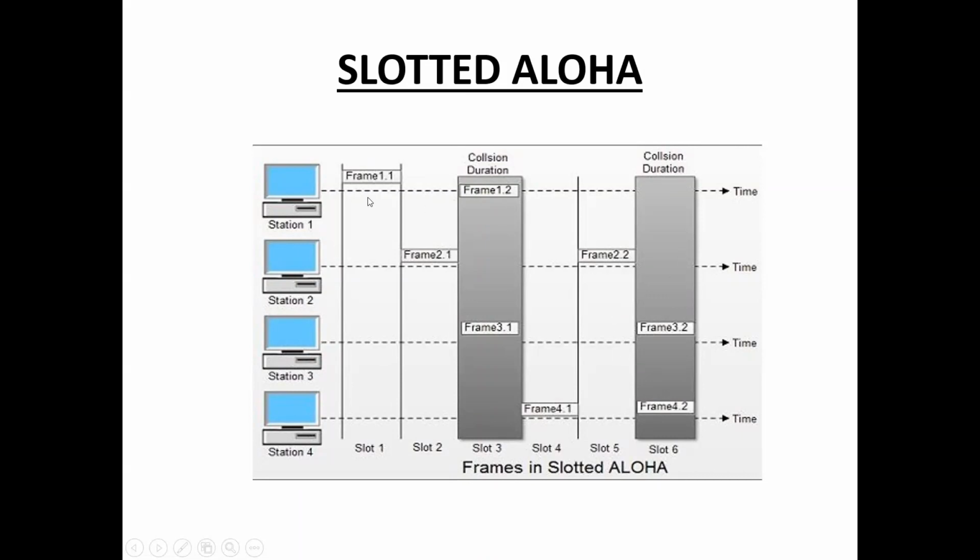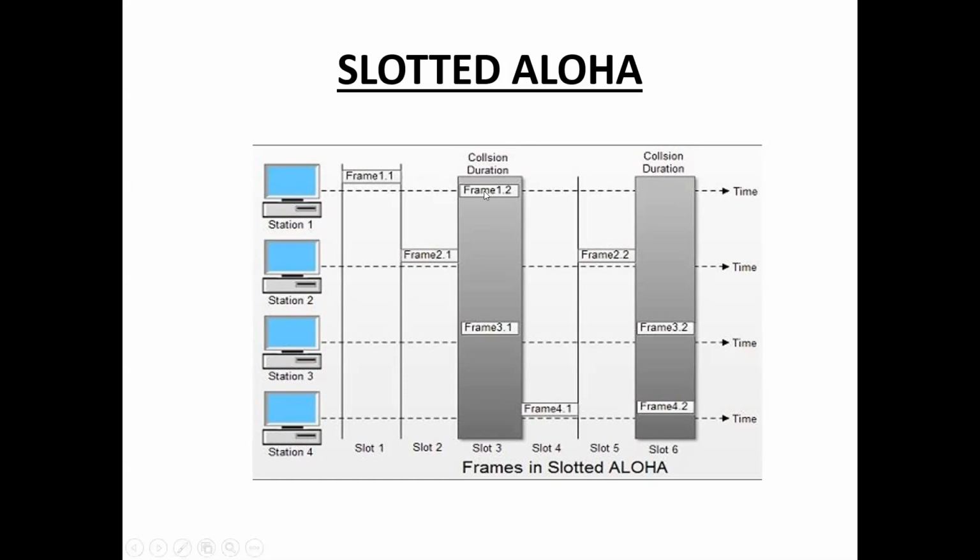In slotted Aloha, a station can transmit only at the beginning of each time slot. See here, at time slot 1, station 1 sends the frame 1.1. Next, at the beginning of time slot 2, station 2 sends the frame 2.1. Next, station 1 sends the frame 1.2 at the beginning of time slot 3. Next, station 3 sends the frame 3.1 at the beginning of slot 3, in the particular slot. That is why it is called slotted Aloha. So in slotted Aloha, a station can transmit only at the beginning of each time slot.